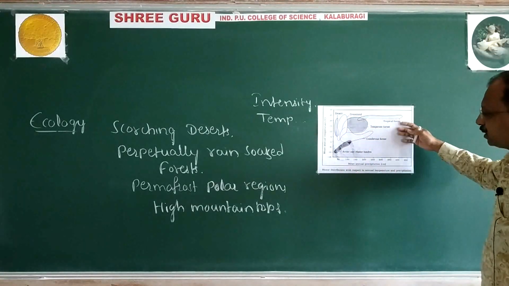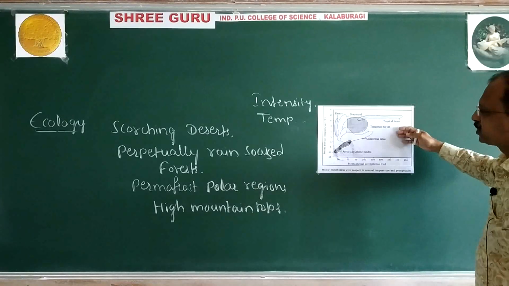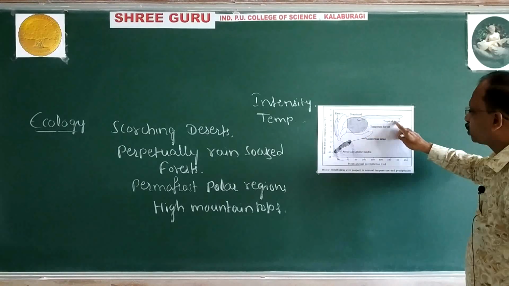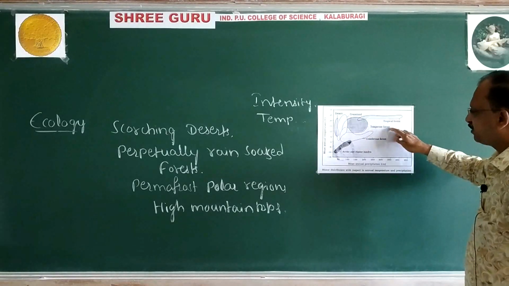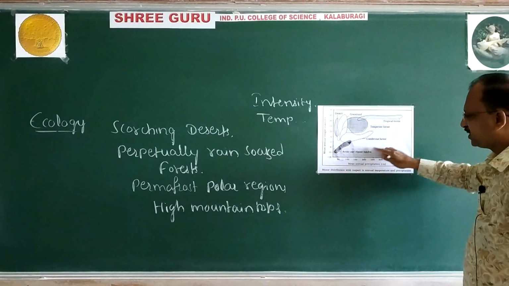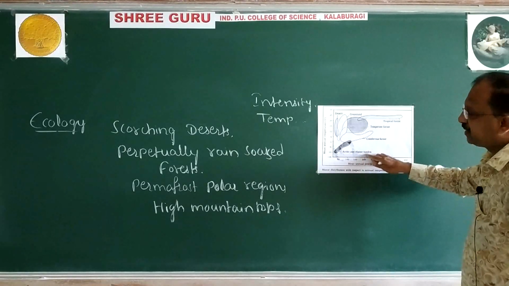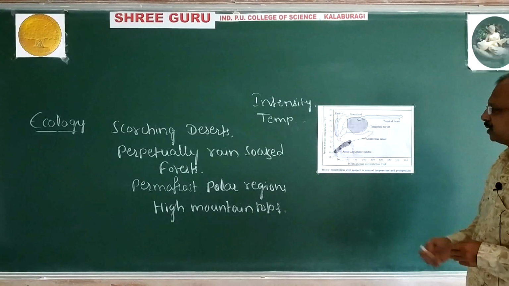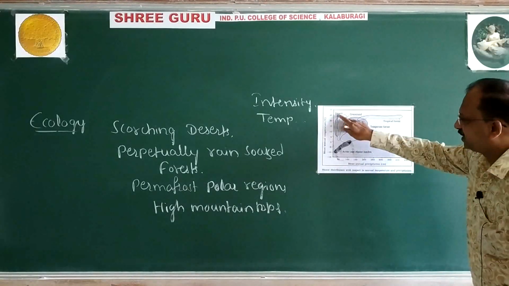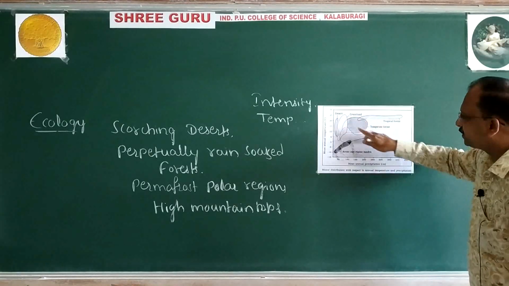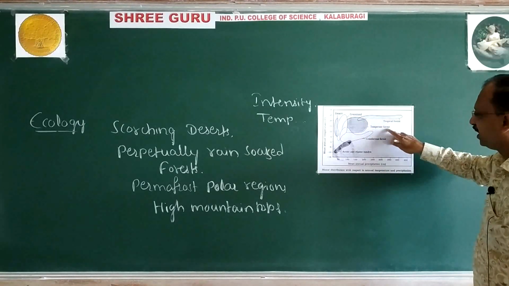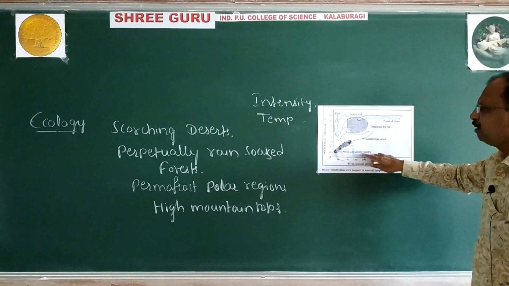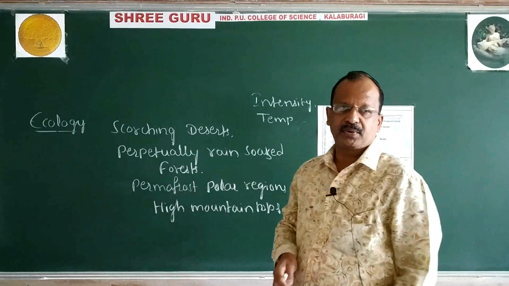Look over this chart which is showing major biomes like desert, grassland, tropical forest, temperate forest, coniferous forest, Arctic and alpine tundra. So take care of this figure, because even they may design the question based on this figure. I hope that my point is clear.